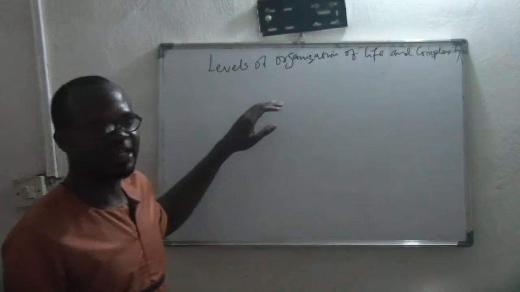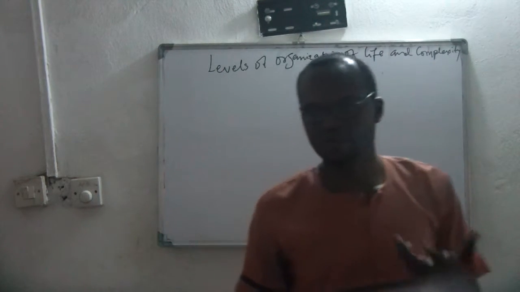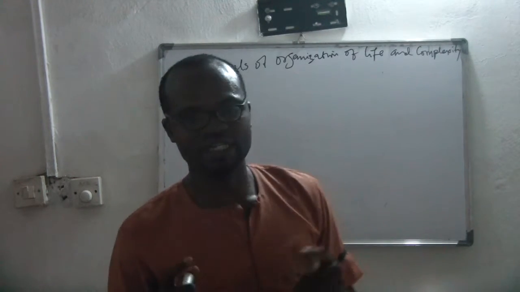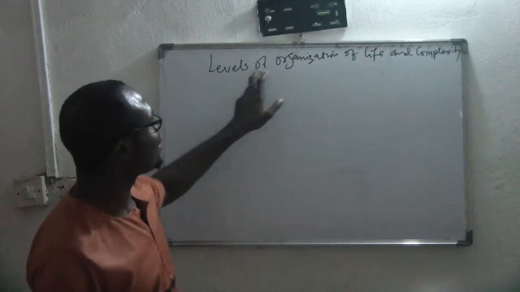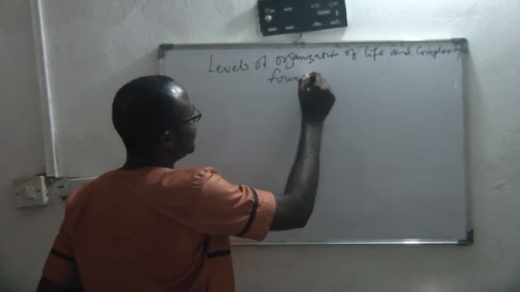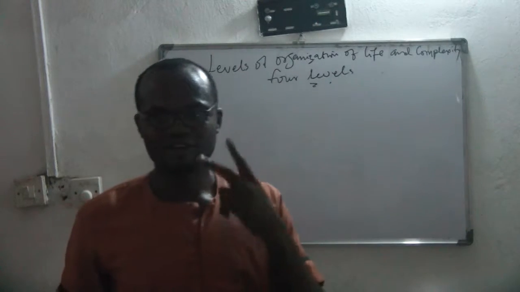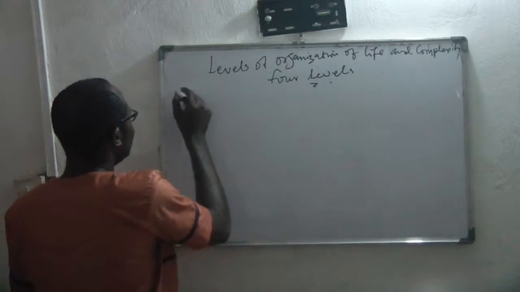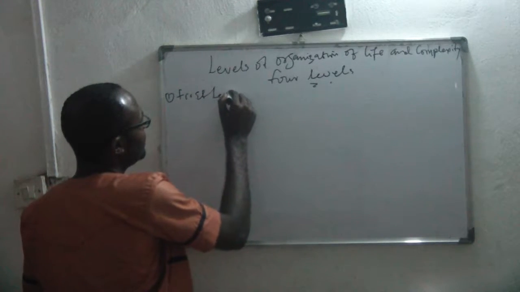Today we are going to be learning levels of organization of life and its complexity. We have 4 levels of organization of life. Number 1 is what we call the first level.